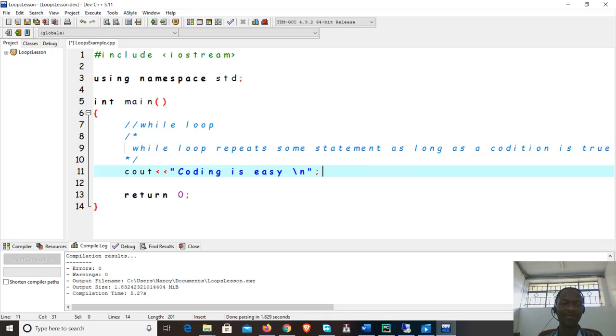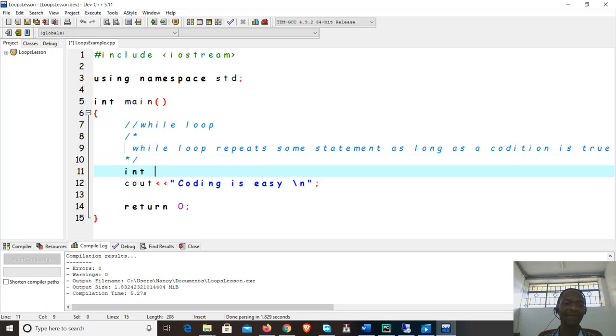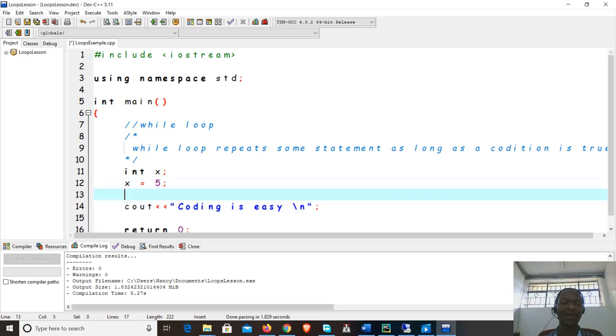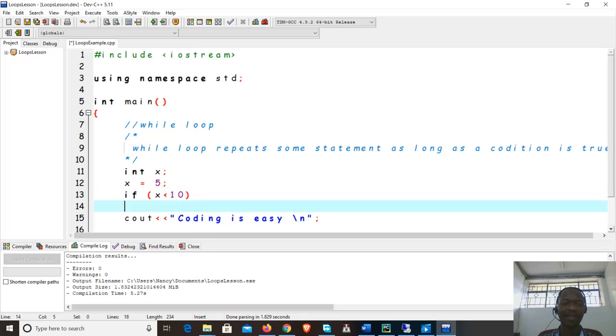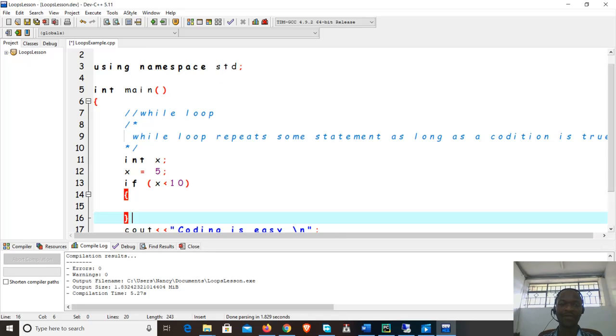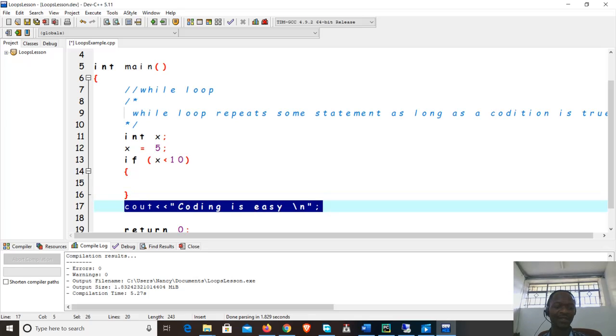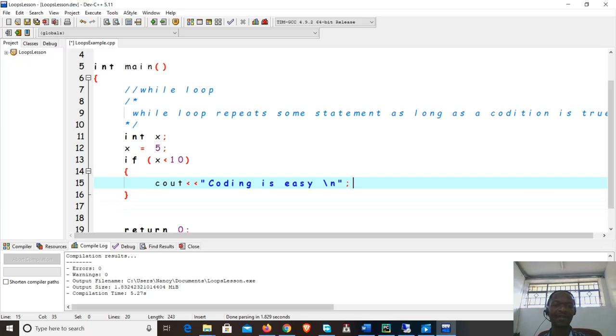Now I can give you an example of this. Let's say I've got a variable here, x, and I'm going to give it a value of 5. Now I'll write a condition which is true. I'm going to say if x is less than 10, then do the following. So what am I going to do? I'll get this and put it in there. What is going to happen here?